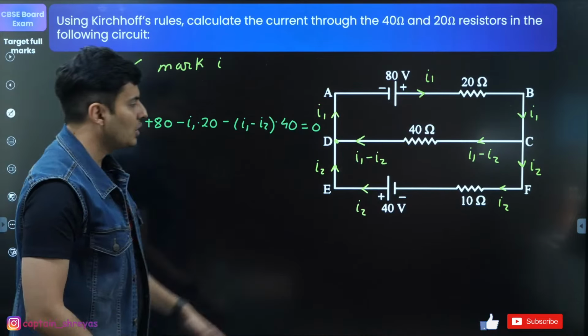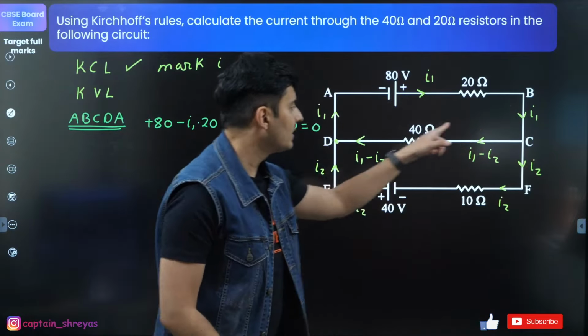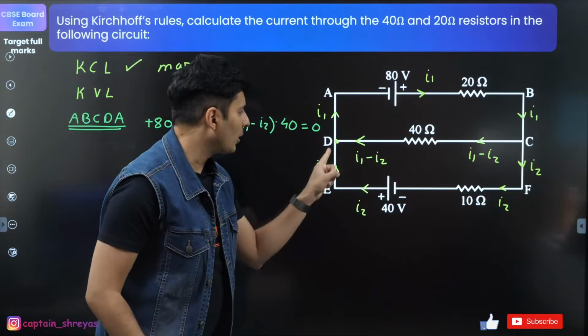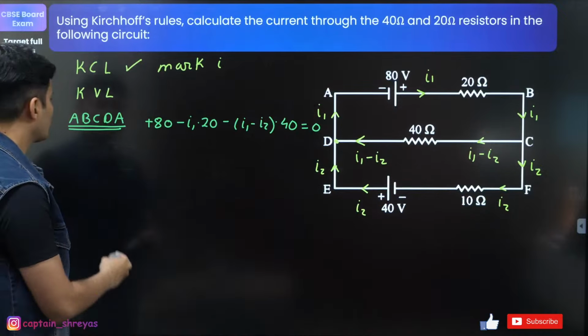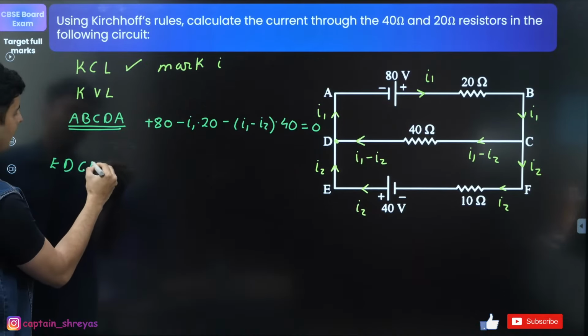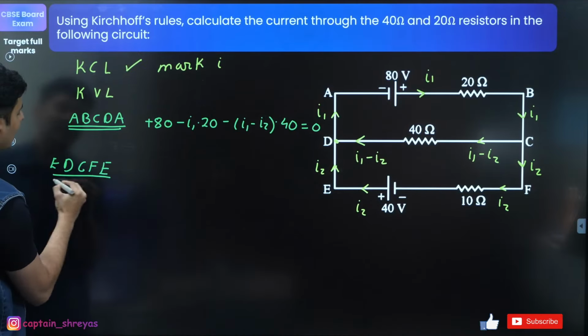Then the second equation, you can write it probably for this guy. So go from here and come back over here. So E, D, C, F, E. So this is the second loop.